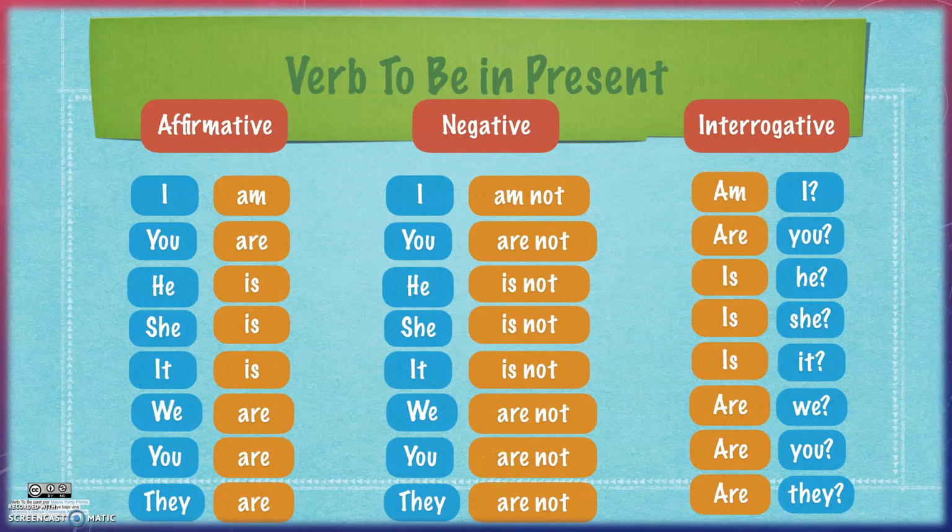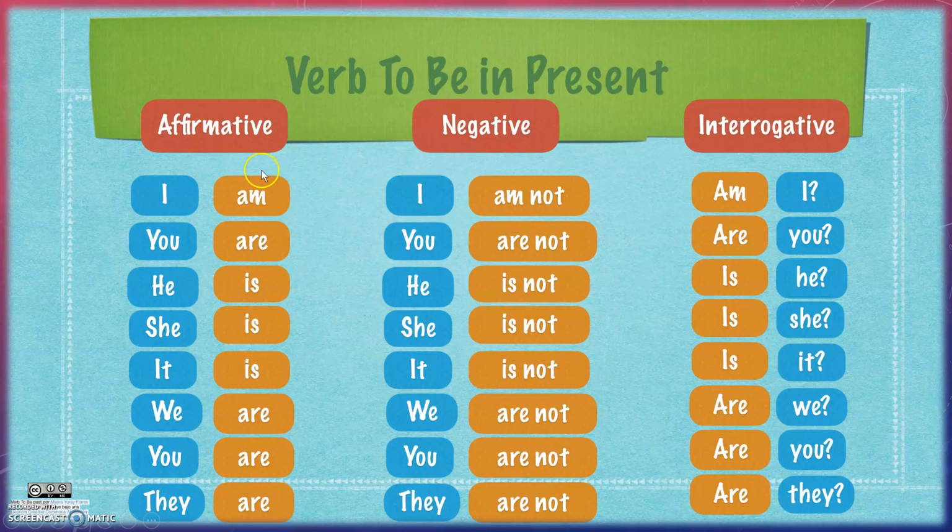Now, what happens to the interrogative part? As you can see, guys, there is a difference in here. I said that with sentences, I use subject pronouns first and then I use verb to be. Now, as you can see in interrogative structures, I use verb to be first and then I use the subject pronouns.